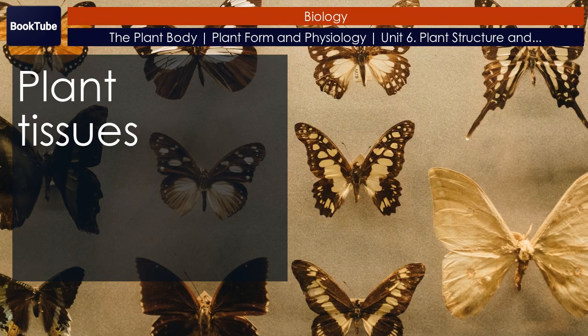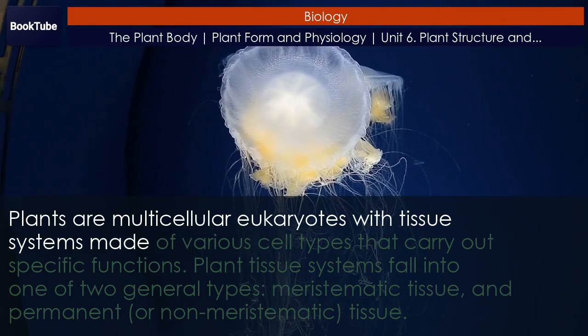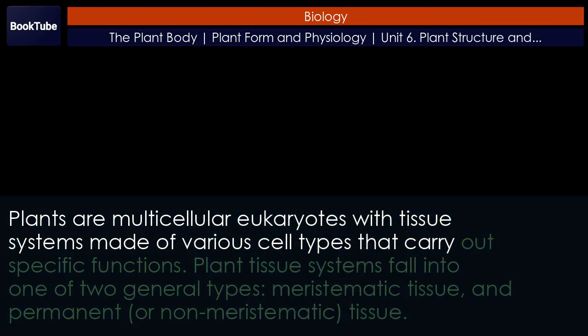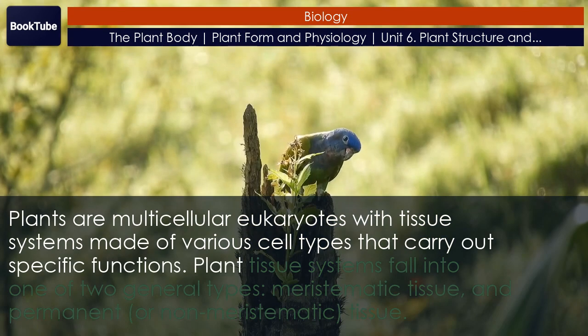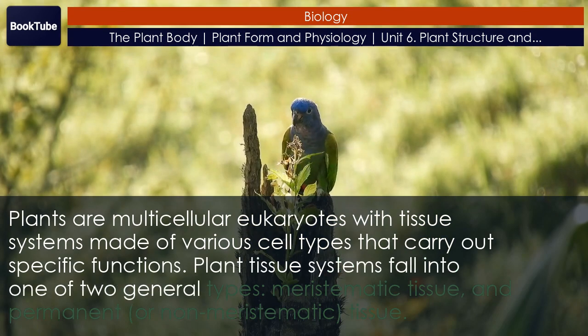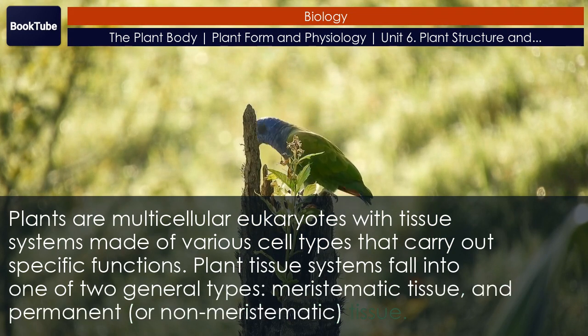Plant tissues. Plants are multicellular eukaryotes with tissue systems made of various cell types that carry out specific functions. Plant tissue systems fall into one of two general types: meristematic tissue and permanent, or non-meristematic tissue.